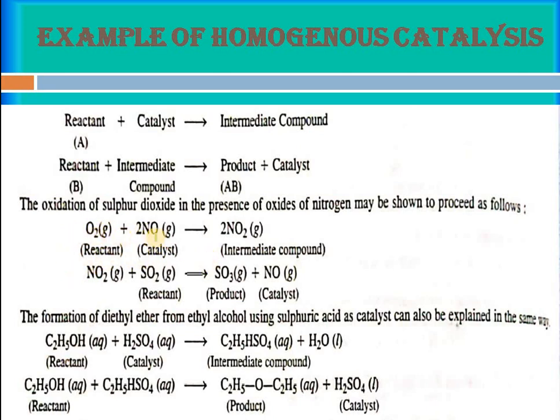O2 in gas form reacts with NO2 gas, which is the catalyst, and forms an intermediate compound in gas. That intermediate in gas state combines with the reactant SO2 and forms SO3 and NO2. Basically here your reaction is between O2 and SO2. So the reactant is here 2NO.